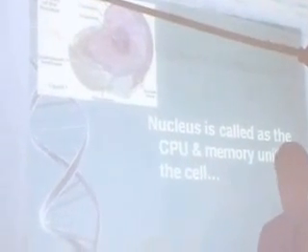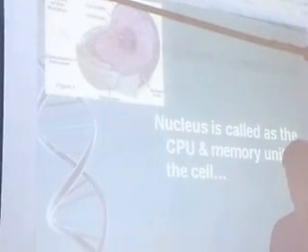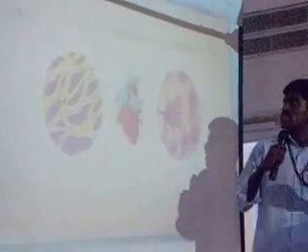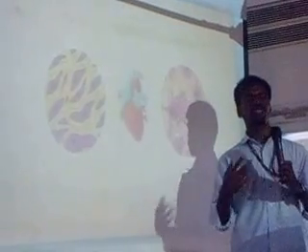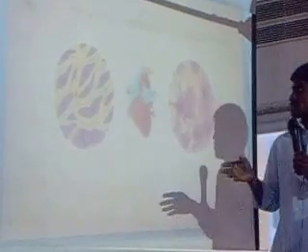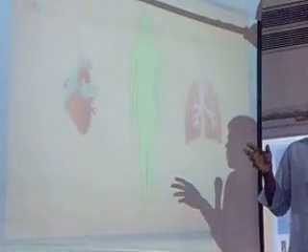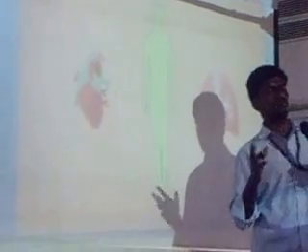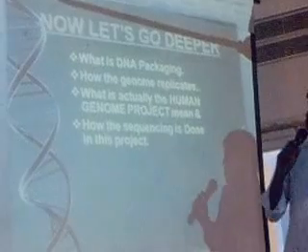23 pairs of chromosomes. That is, humans have 23 pairs of chromosomes in which the genome is present. All the members know that cells coordinate and correlate with each other to form tissues, and tissues interact with each other to form organs, and organs correlate with each other and form organ systems, and the organ systems completely correlate to form a complete organism. That's you and me. And now let's go deeper.